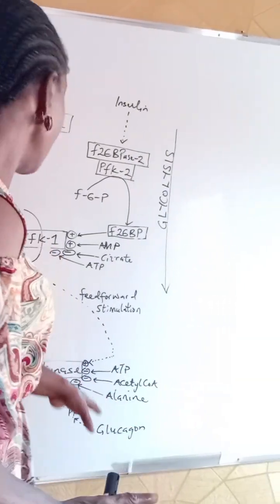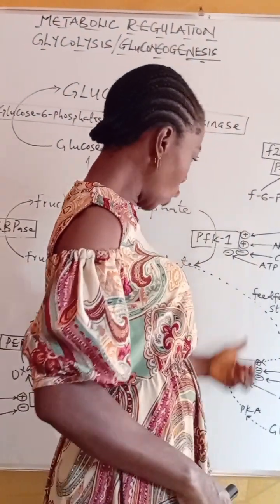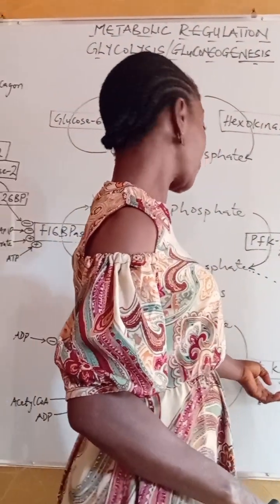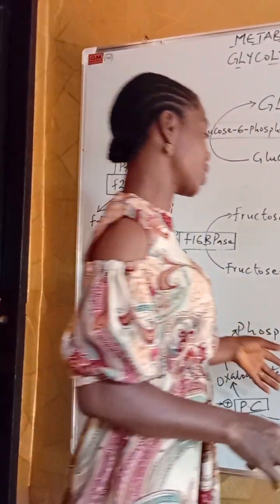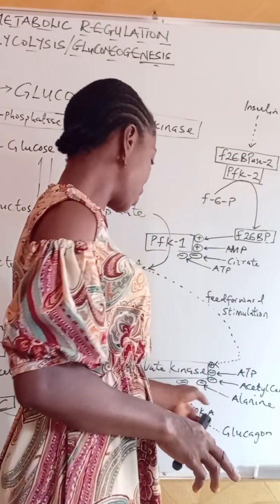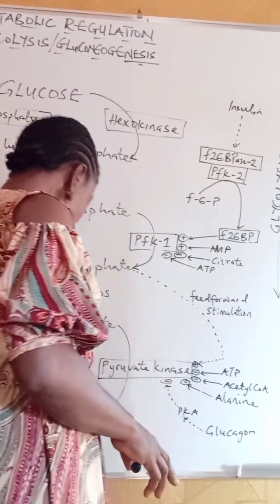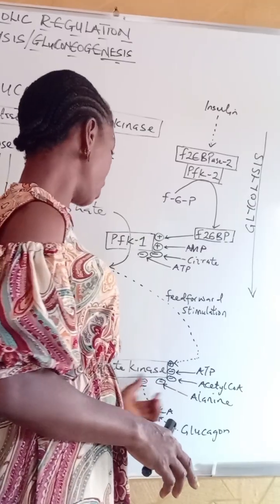And so alanine is able to bind to pyruvate kinase, inhibiting glycolysis. So we see that these effectors are able to regulate this. Alanine only regulates pyruvate kinase. Since the product of this pathway is accumulating, it can come back as a feedback inhibitor to inhibit the pathway.